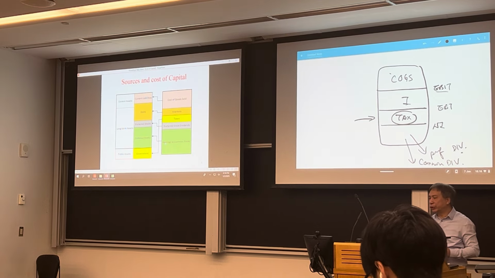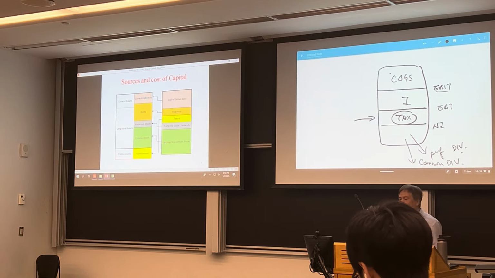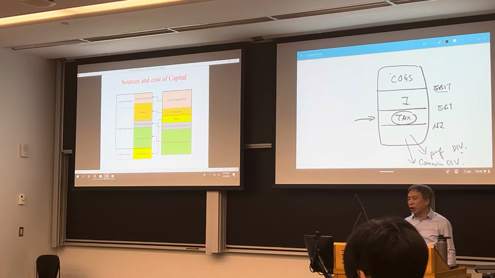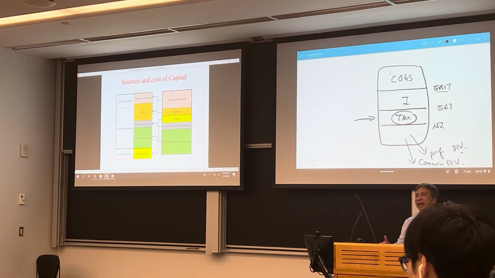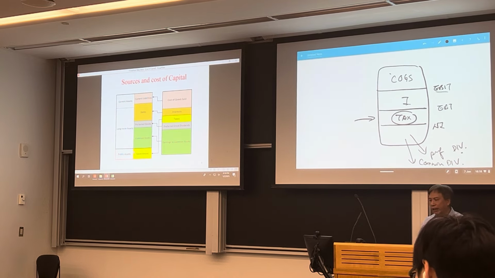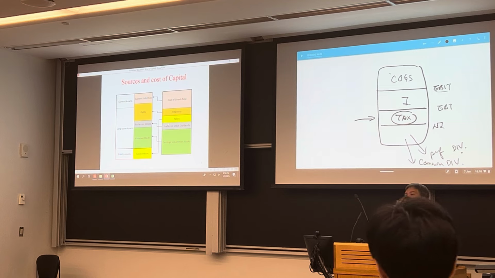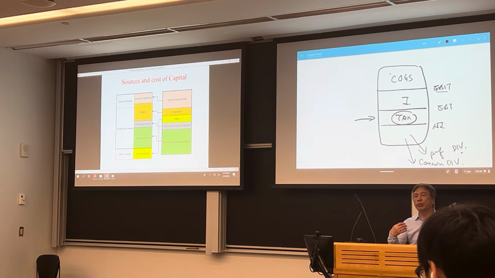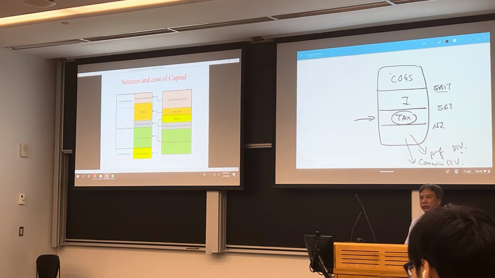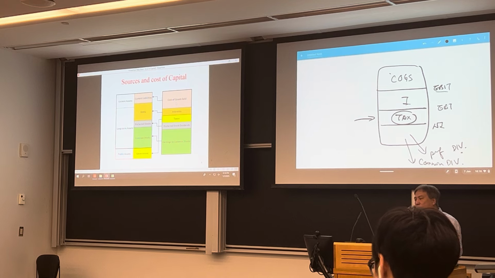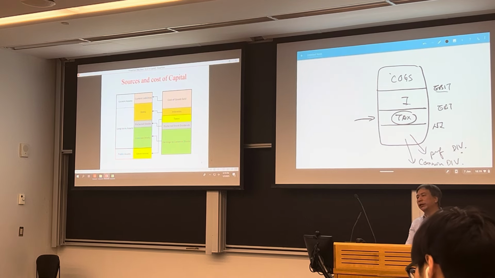So now if you look at the sources and the cost of capital, this one summarizes everything. On the left-hand side, we have the different financing, the people who finance our operation. And the right-hand side is the income or the revenue we distribute to them, their return. So the first portion, which should be the largest, is the cost of goods sold. They are the return to the suppliers and the return to the employees, right? They actually support financing.